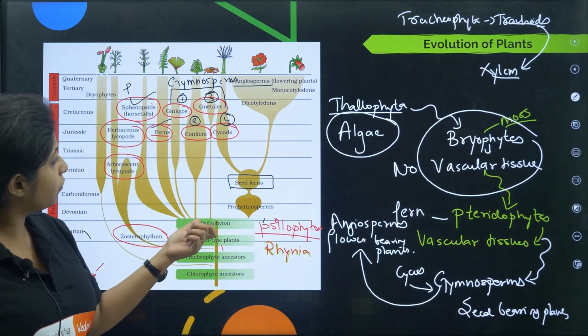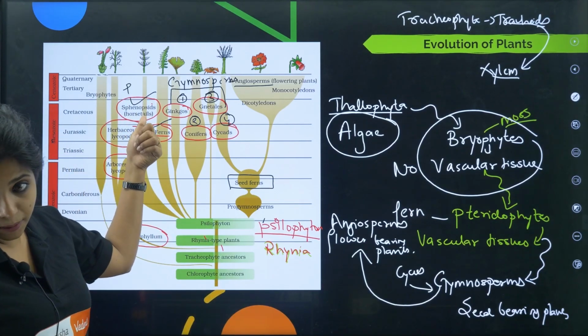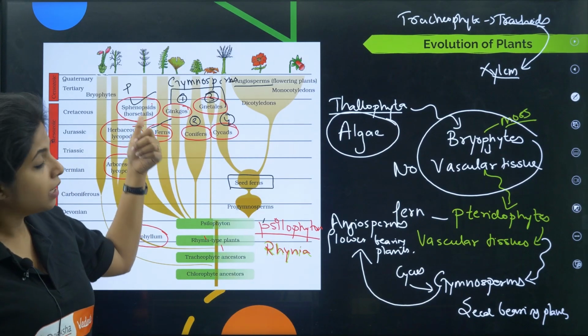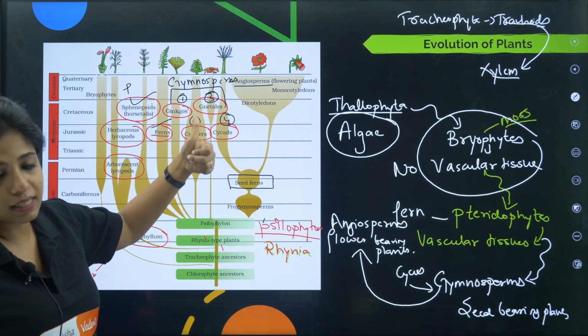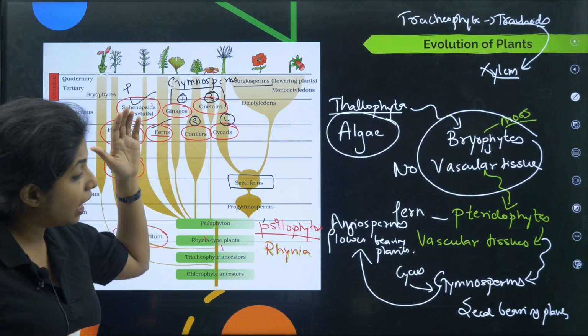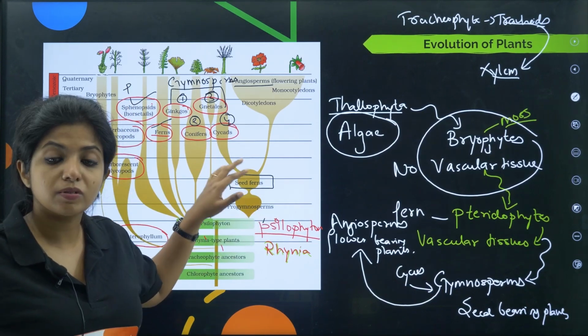So over here from Xylophyton came horsetails and ferns, both of them pteridophytes. Then ginkgos, conifers, gnetales and cycads. Again they are gymnosperms. And also progymnosperms. From progymnosperms came seed ferns.